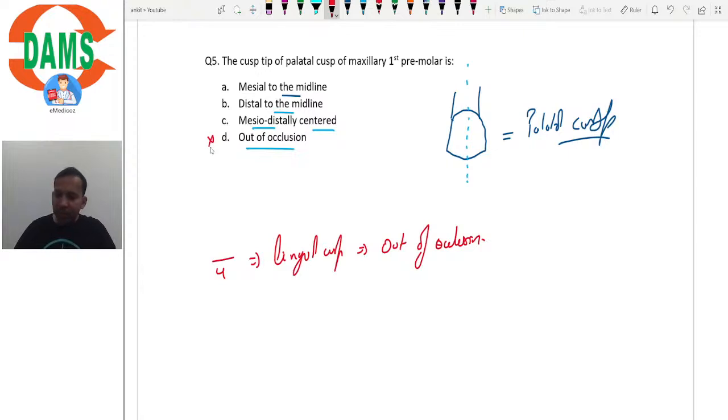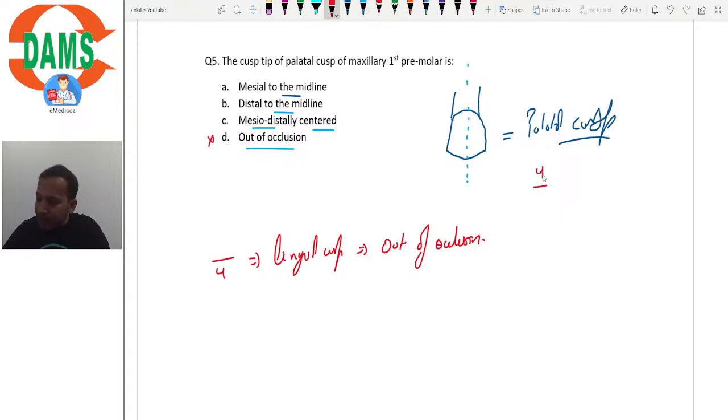So we can rule out option D. Now in the upper first premolar, we know that for the buccal cusp, the mesial cusp ridge is longer as compared to the distal cusp ridge, isn't it? So when you look at the tooth from the occlusal view, the tooth appears a bit rotated, isn't it?